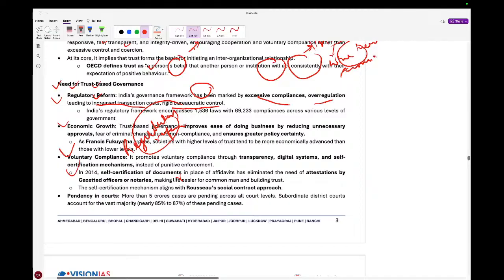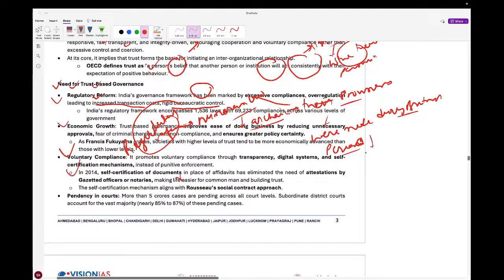Now first, the regulatory reform. You can see there are numerous laws which are basically archaic, and their provisions were made during the British period. So obviously these laws are stringent. So what will happen?